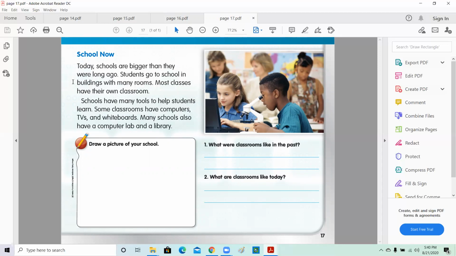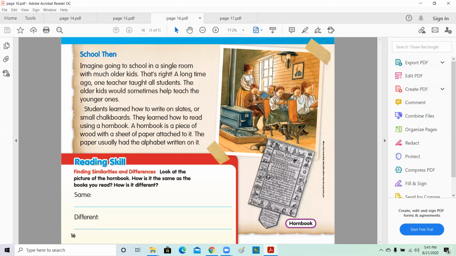But long ago, there was only one room. Over here, you have many rooms. So there will be first grade classes, kindergarten separate, second grade in separate classes. But as we say, long ago, children of all different ages stayed in one class.